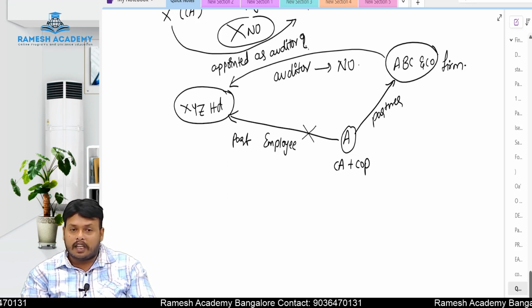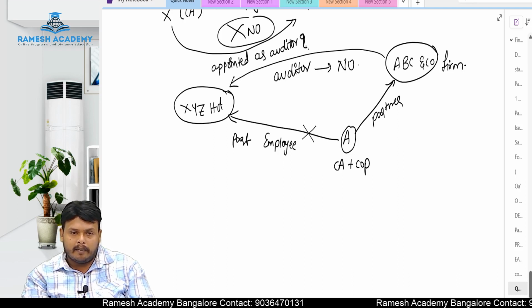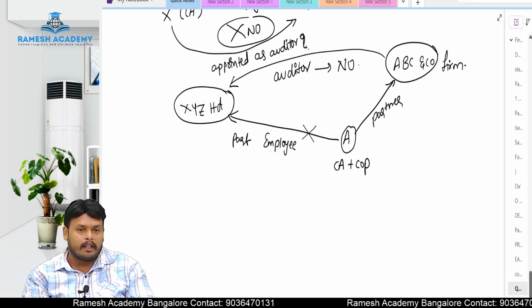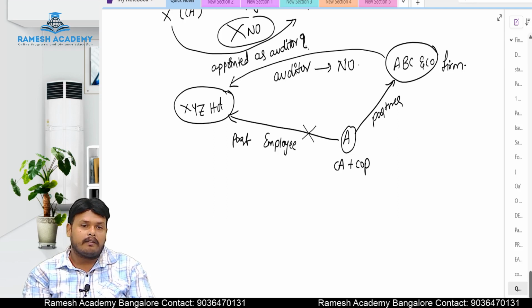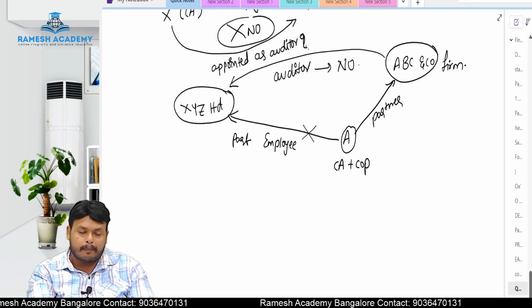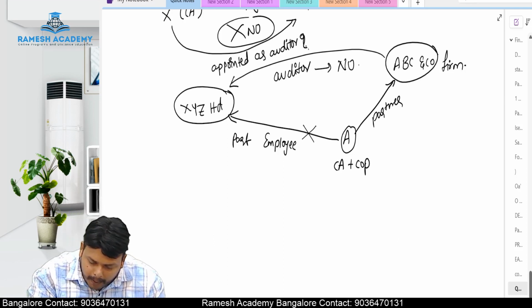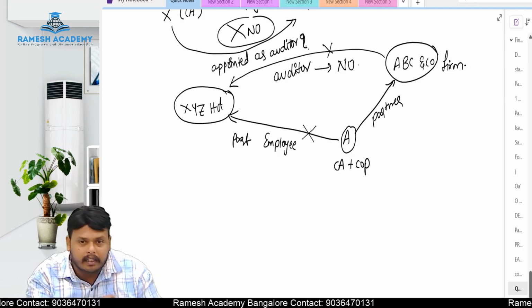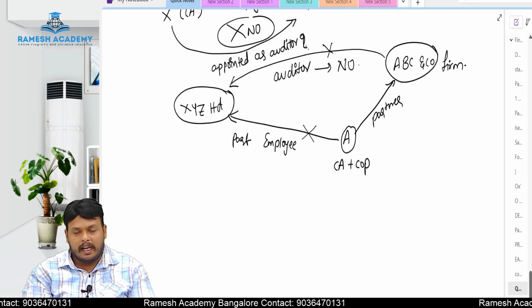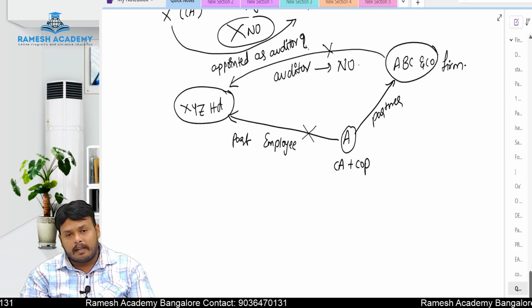Then what is A doing now? Oh, if I am working as an employee of XYZ Limited, you are not allowing me to act as an auditor. Now A has joined a partnership firm, ABC and Co, and through this partnership firm he is sending the firm as an auditor for this XYZ Limited. Still, this partnership firm cannot be appointed as an auditor. Why, sir? Because A is a partner in that ABC and Co. Still, financial interest is there in that partnership firm.